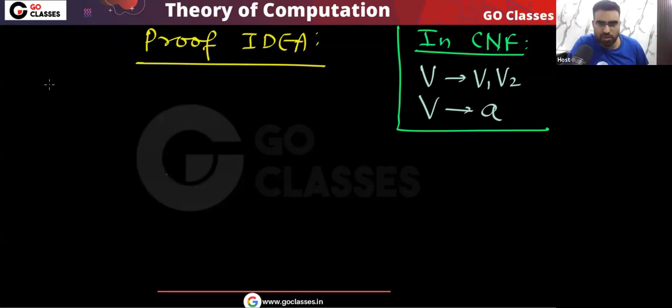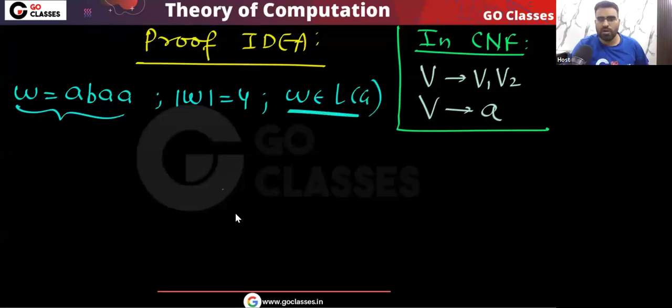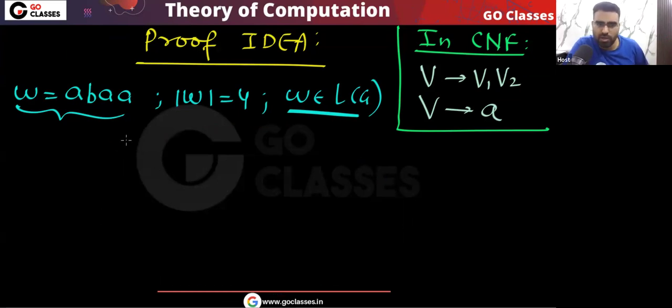Now you just think about it. If I take a string of length 4, or a string of length 5, whatever. Let's assume I take a string of length 4, some string A, B, A. Let's assume this W belongs to the language. Now, just think about the parse tree of W.